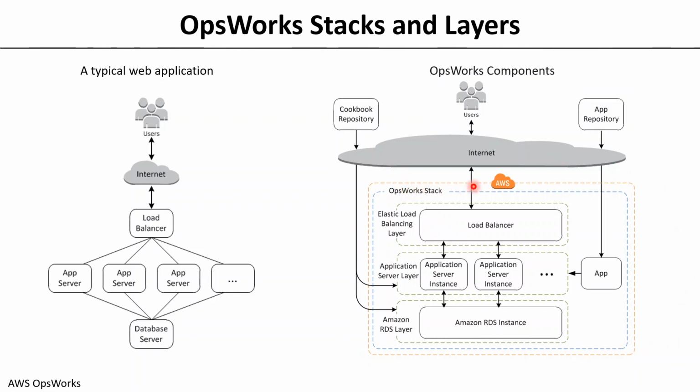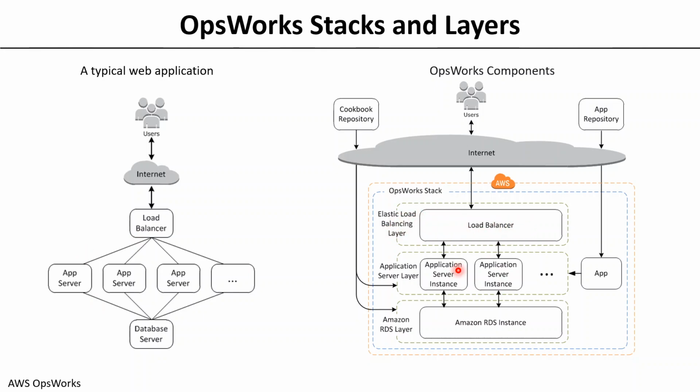Within that, we create a stack. The blue color that you can see is an OpsWorks stack. So within the OpsWorks stack, in one stack, you have multiple components. So you have an RDS here. The database is represented as an RDS here, and then there is an application layer. This application layer is nothing but your EC2 instances, and then you have a load balancer. The load balancer is nothing but an Elastic Load Balancer, right?